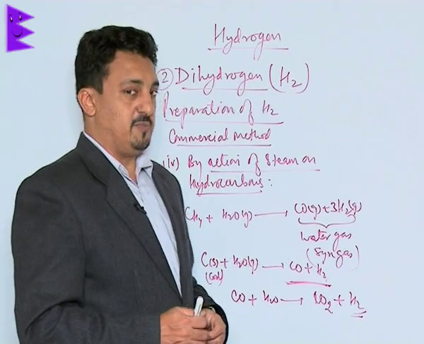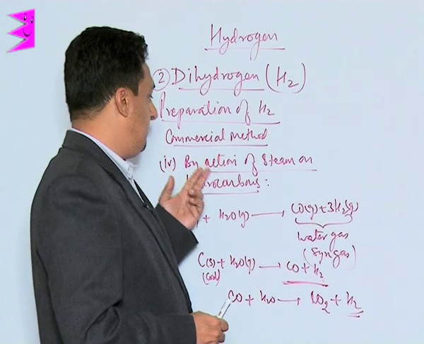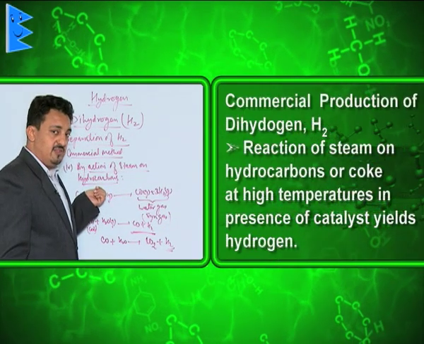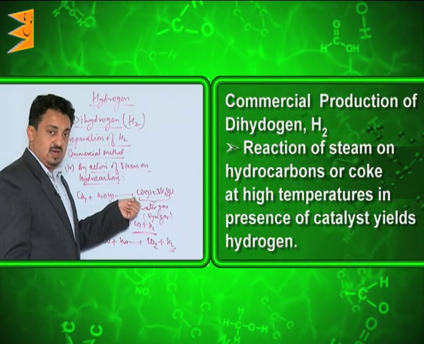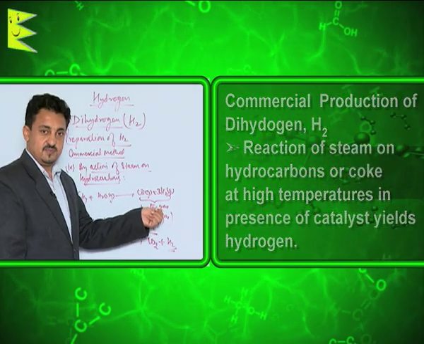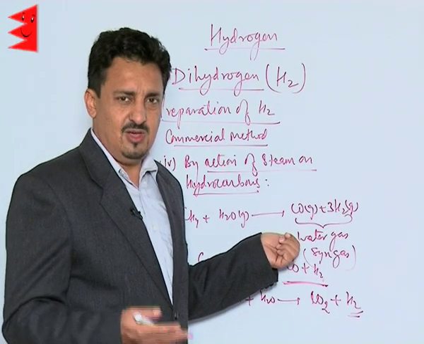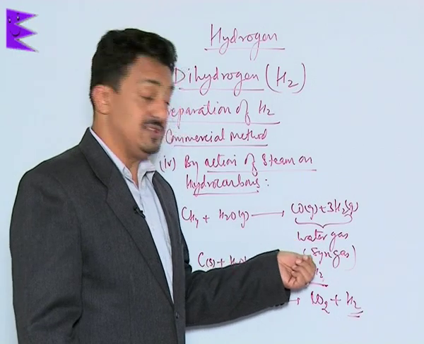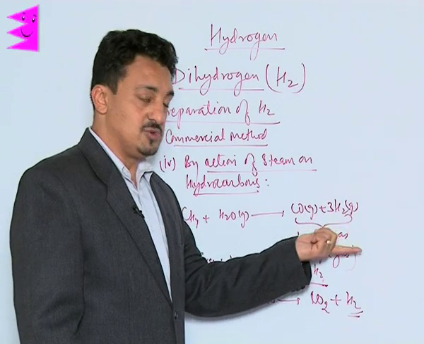The next commercial method of preparing hydrogen is by the action of steam on hydrocarbons. When steam is passed through or reacted with any hydrocarbon, we get water gas, carbon monoxide and hydrogen. Now this water gas is used in the preparation of a number of compounds like methanol, formaldehyde and many other compounds. That's why it's called synthesis gas or syngas. So from this we can easily get hydrogen.